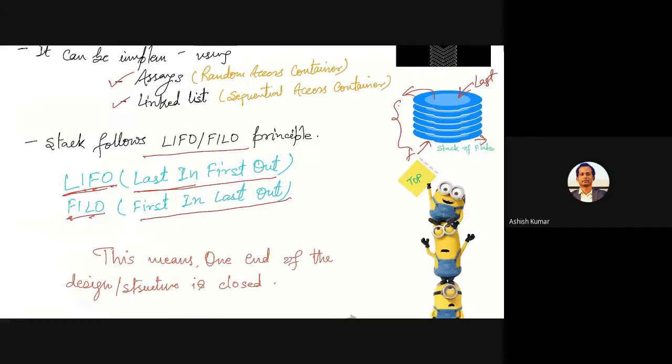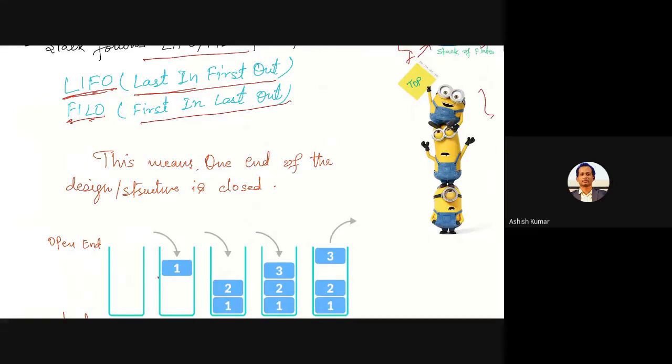Or you can say from this figure also, you can understand this. From three minions, one is at the bottom, one above it, and the third one is at the top of the second one. So this one cannot directly come out. This will come out only if this comes out and this comes out, and this says I am at the top. So top is a term being used, which tells the topmost one, or whatever is inserted last, that will always say I am at the top. It's obvious also. So remember the word top. We'll be having discussion over it.